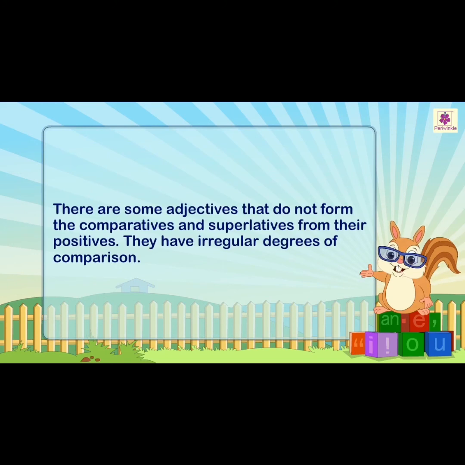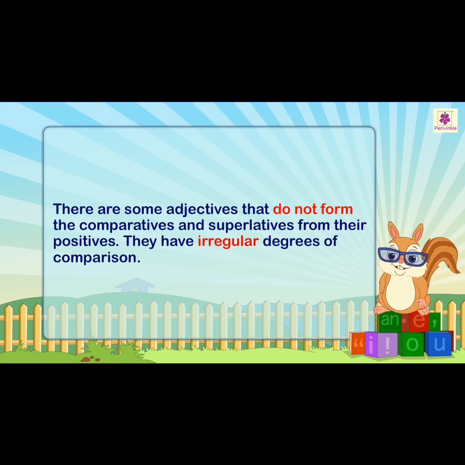There are some adjectives that do not form the comparatives and superlatives from their positives. They have irregular degrees of comparison, children. I am going to explain with some more examples.